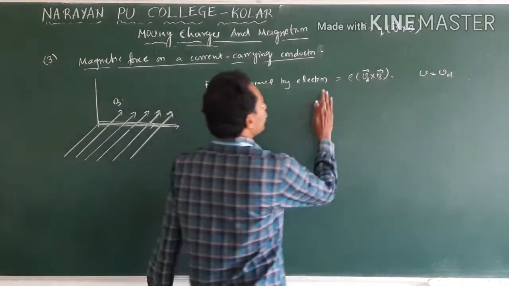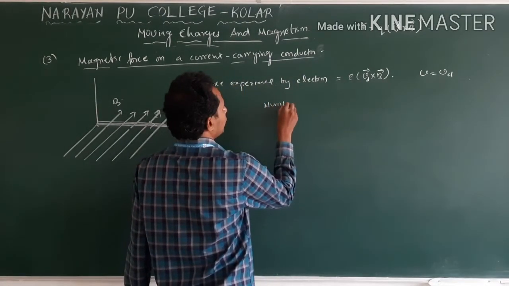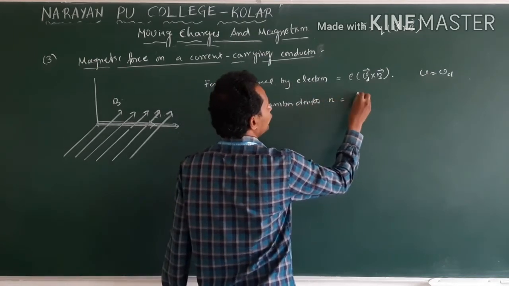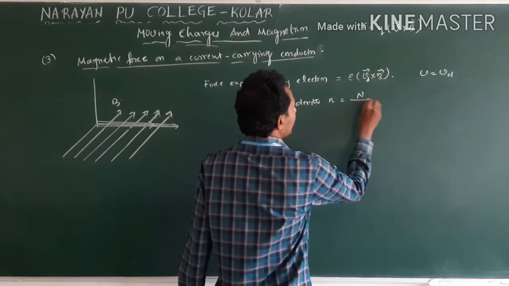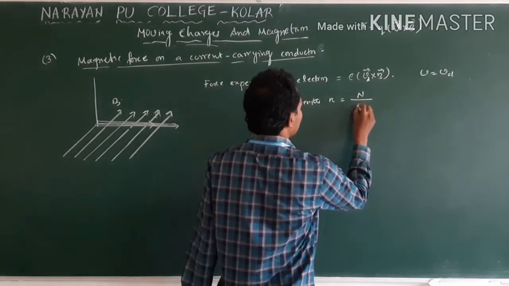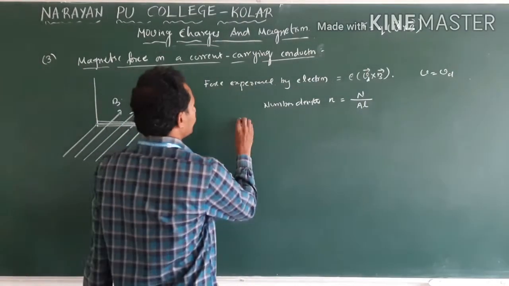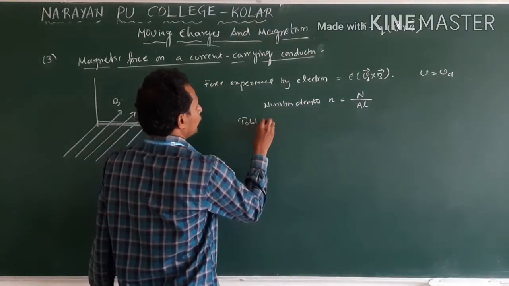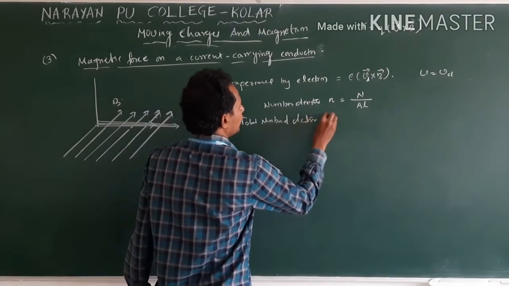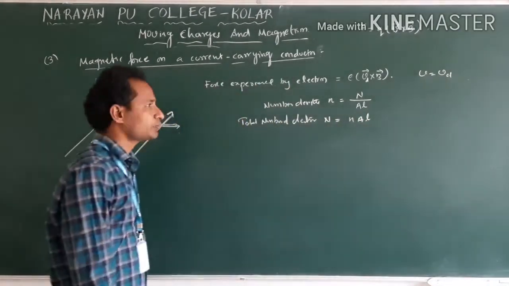So number density, that is small n, is equal to total number of electrons by volume of our conductor, that is A into L, area into length. Then total number of electrons, N is equal to small n into A L.